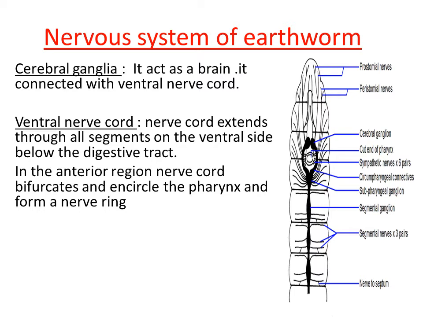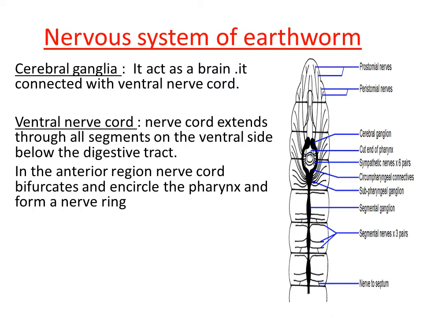nerve ring. So the formation of the complete nerve ring takes place with the help of cerebral ganglia, then by the bifurcation of nerve cord. So this is a unique type of structure that can be seen in the earthworm, right? So the nerve ring formation takes place by the bifurcation of nerve cord in the pharynx region, and that bifurcated nerve cord gets connected with the cerebral ganglia and forms a ring-like structure. So this ring is present around the pharynx region.